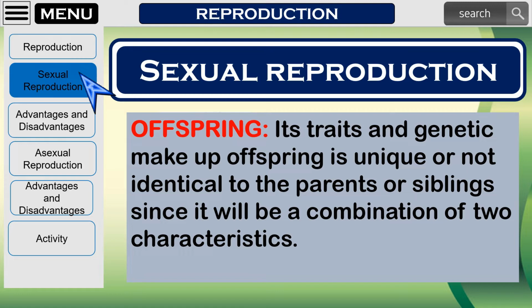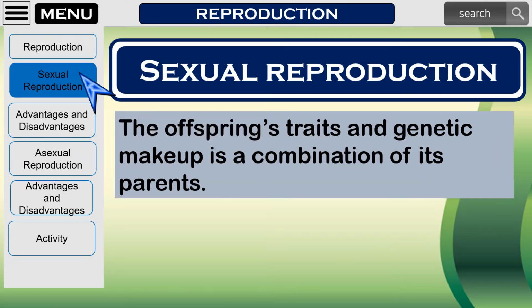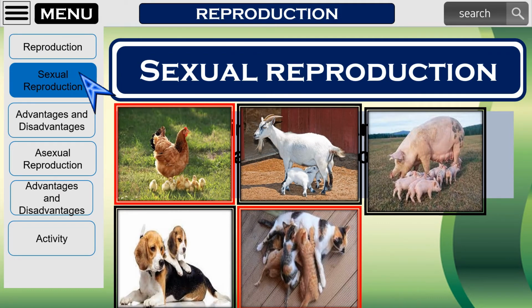This is the reason why humans do not look exactly the same as our parents, because we reproduce sexually. Can you give other organisms that reproduce sexually? Other organisms that reproduce sexually are animals such as chickens, dogs, cats, goats, and pigs, and flowering plants.